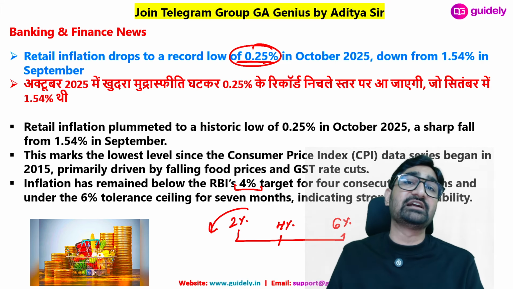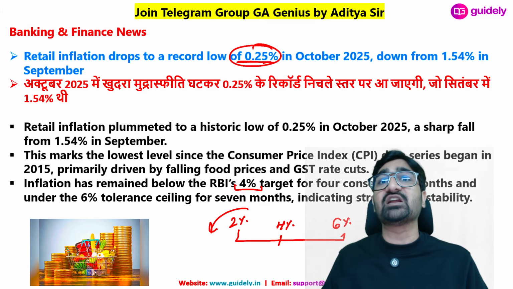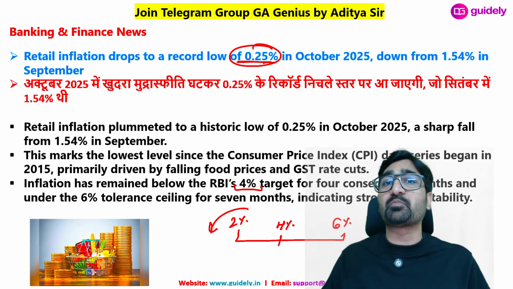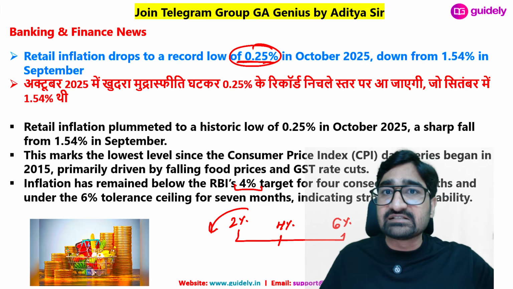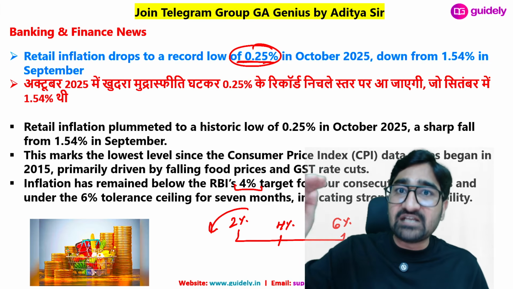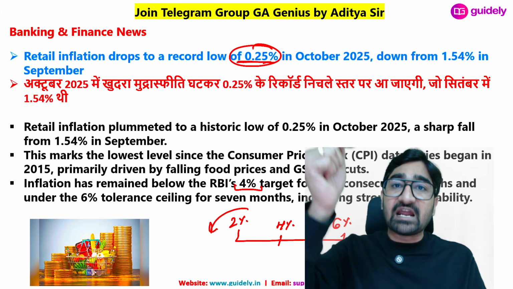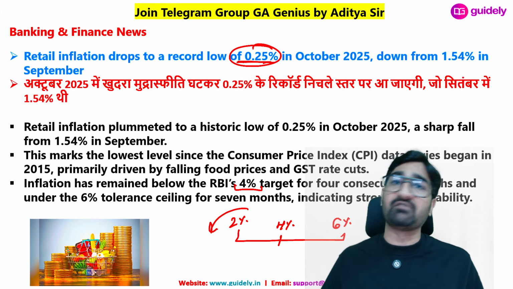Lower inflation is an indication of we people are not buying. We don't have enough buying capacity, purchase capacity. We don't have enough liquidity in our pockets, so we are not buying the product. Because of that, demand is decreasing. Because demand is decreasing, prices are decreasing. When prices and demand will decrease, production will decrease. So in the longer term, it will be a negative impact on the GDP. कि GDP के ऊपर ये longer term में negative impact डालेगा.